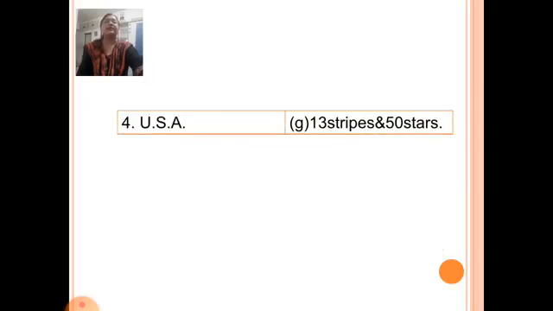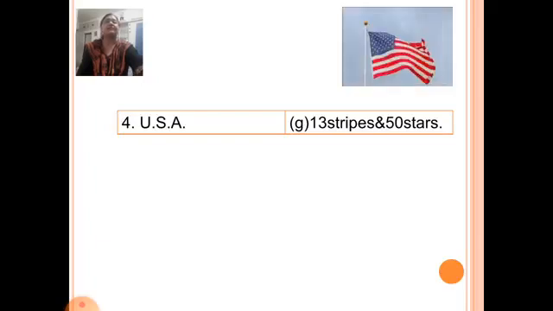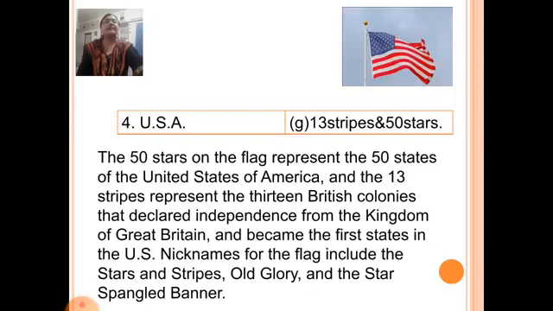Next country, USA. The flag of USA is 13 stripes and 50 stars, which is option G. The 50 stars on the flag represent the 50 states of the United States of America, and the 13 stripes represent the 13 British colonies that declared independence from the Kingdom of Great Britain and became the first states in the US. Nicknames for the flag include the Stars and Stripes, Old Glory and the Star Spangled Banner.